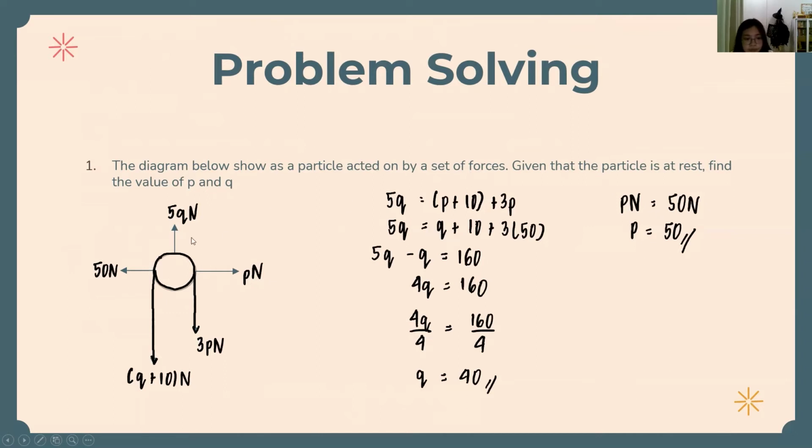We find P first. As it is already obvious here, 50 equals P. And then we just substitute P into this equation, so we got Q equals 40. And so those are the answers.